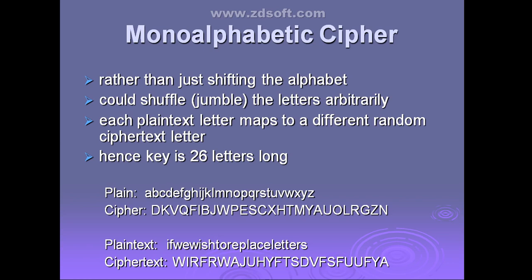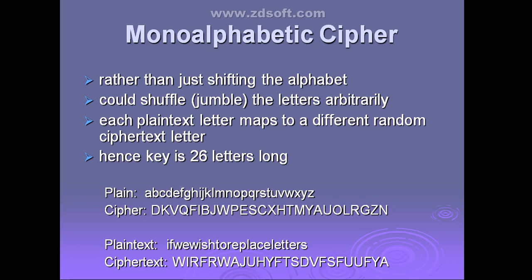So what type of technique is it going to use? It is going to shuffle the letters arbitrarily. That means it is going to jumble the letters which are there in the plain text to get the cipher text. How exactly is it going to map the letters in the plain text with the cipher text? Each plain text letter is going to map to a different random cipher text letter. For that case, it is going to use a key that is 26 letters long.